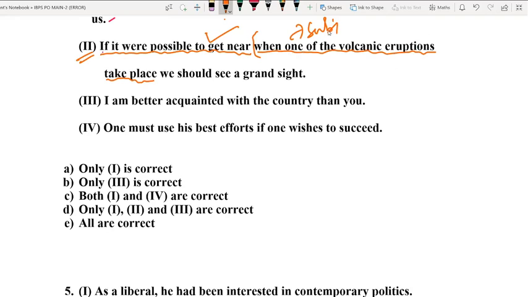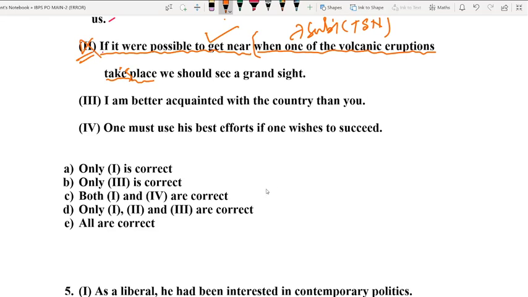So one here becomes the subject, and as you can see, it is third person singular. If the subject is third person singular in any sentence, we must use either s or es, depending upon the context, with the verb. So it should be takes place, right? So this is an obvious error. You must have noticed it and understood as well.